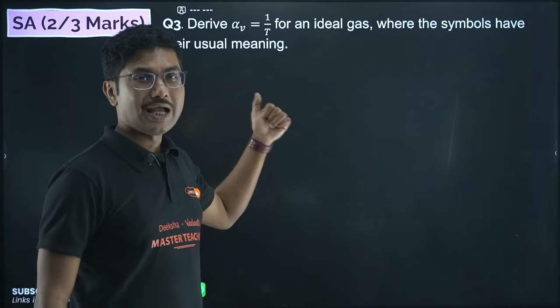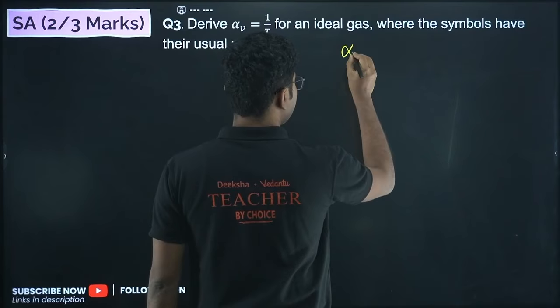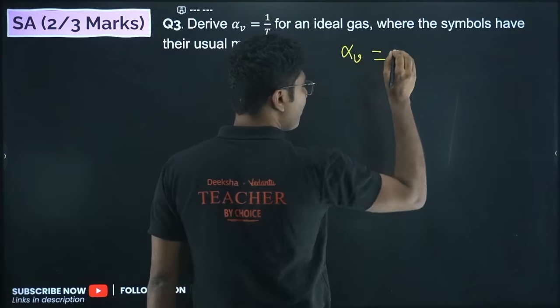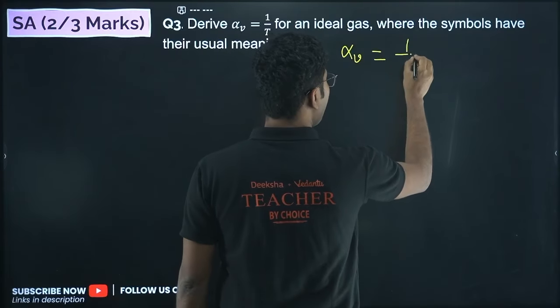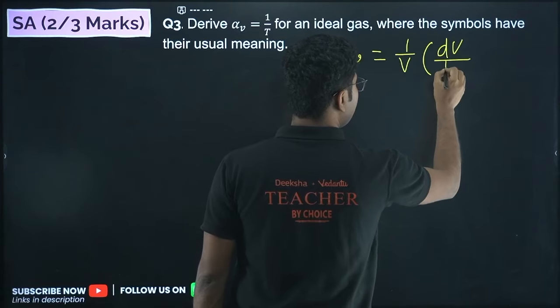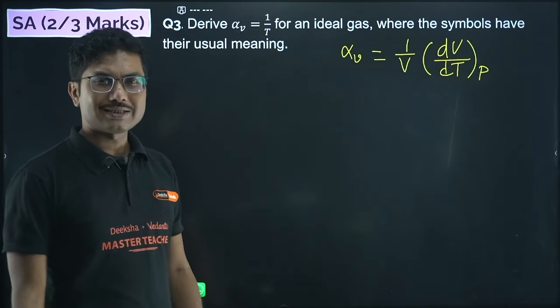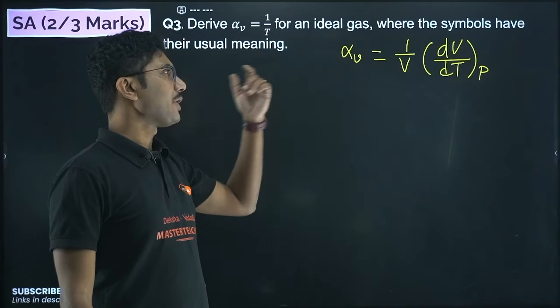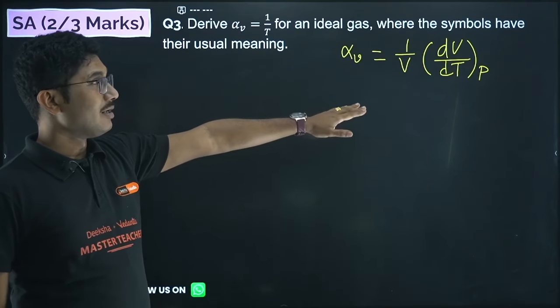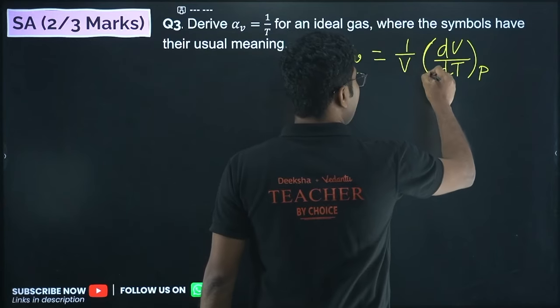What is alpha V? Volume coefficient of a gas, and it is defined by 1 by V dV by dT at constant pressure. Volume coefficient of a gas at constant pressure. That's why it is given as alpha V. Now how to calculate the volume coefficient?